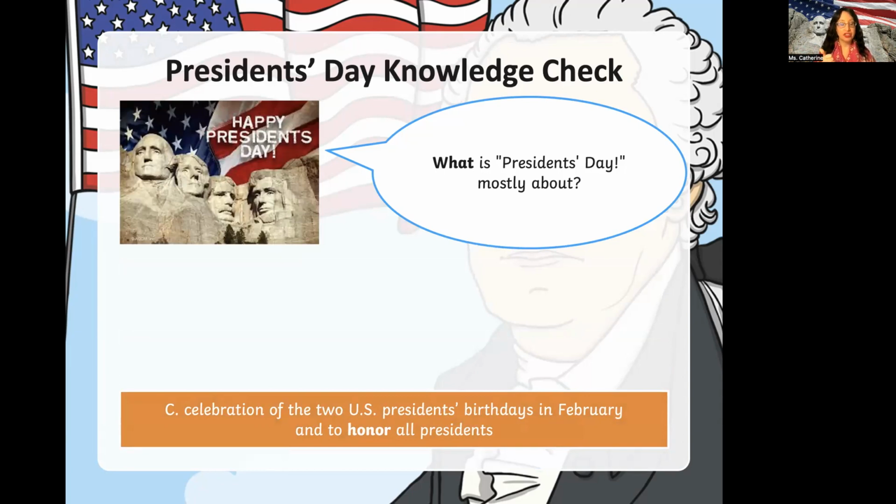So we have George Washington. Who else do we have? Who is it? I don't know. I need to see it in the comments. Put it down. I want to see. So write down the 2 US presidents, which I said the first one is George Washington, both birthdays in February, and all presidents. Another bonus. How many presidents today, February 2023, how many presidents are there today? Put it down as your bonus comment section.